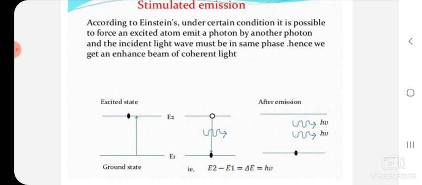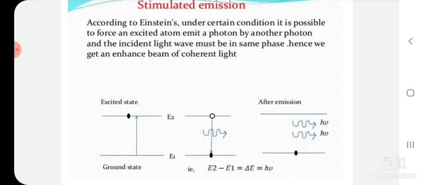According to Einstein, under certain conditions it is possible to force an excited atom to emit a photon by another photon, and the incident light wave must have the same phase, hence we are getting an enhanced beam of coherent light.